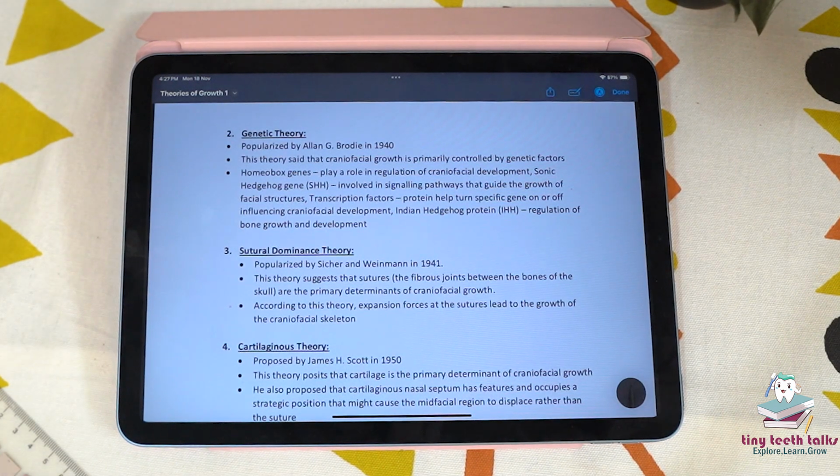The bone remodeling theory by Brash is not widely accepted today because it oversimplifies the complex process of bone growth and remodeling. Modern research has shown that bone growth involves multiple factors, including genetic, hormonal, and mechanical influences, which are not fully addressed by Brash's theory. So basically, the bone remodeling theory by Brash says bone resorption and formation is responsible for the growth.